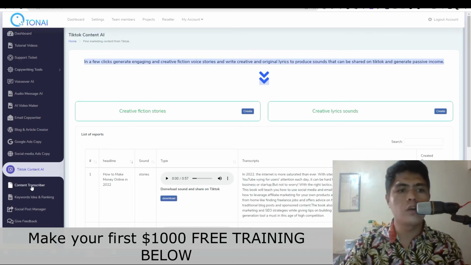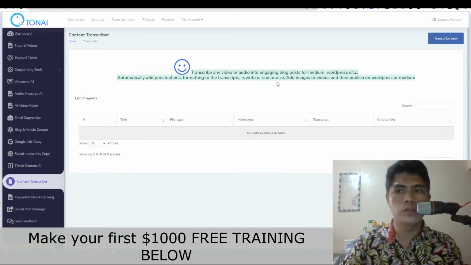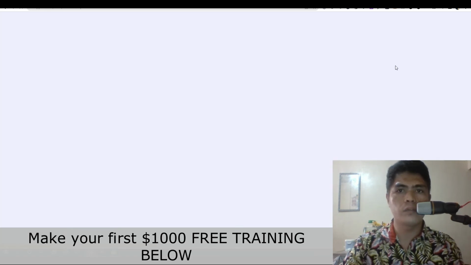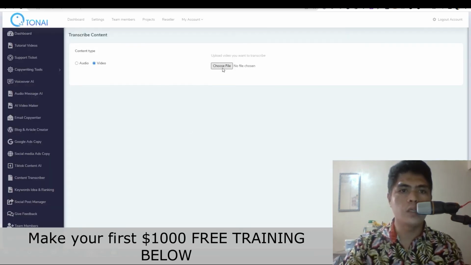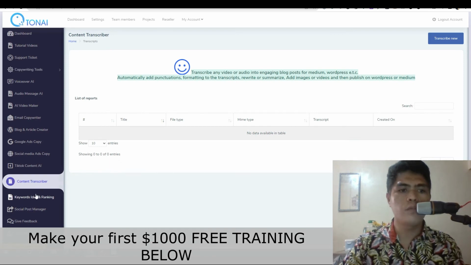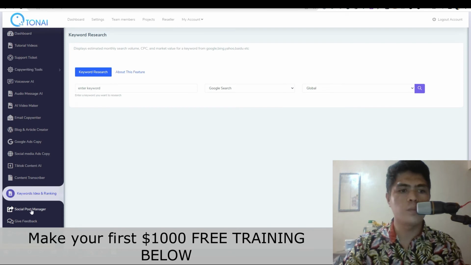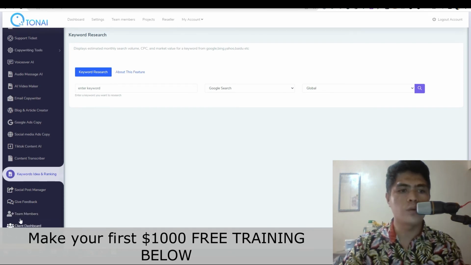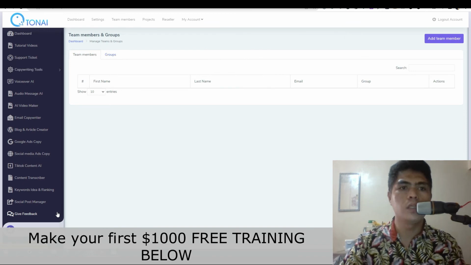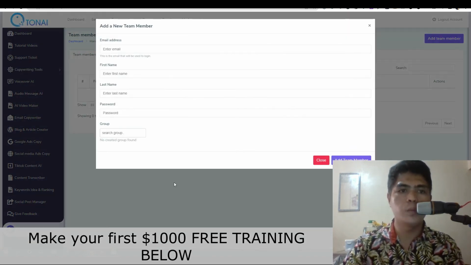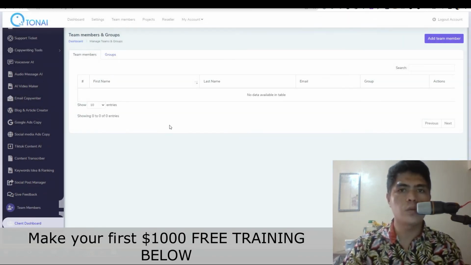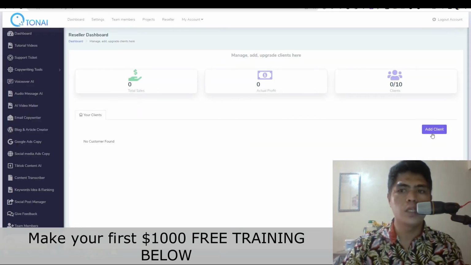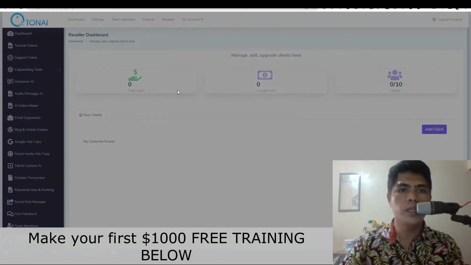And then content transcriber, you can also do content transcriber. You would click on this transcribe now, and you just choose a video file or an audio file, it will automatically transcribe the audio, right? And you have this keyword idea and ranking right here. You can also use this, and then social post manager right here, and you can also add team members if you wanted to add team members. Then this is where you can also manage clients if you have clients. You can also add clients right here. It's a really powerful tool, guys, right?